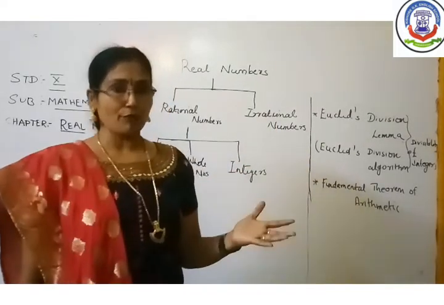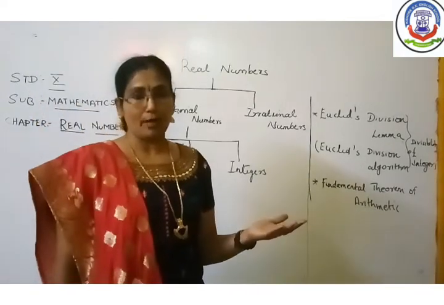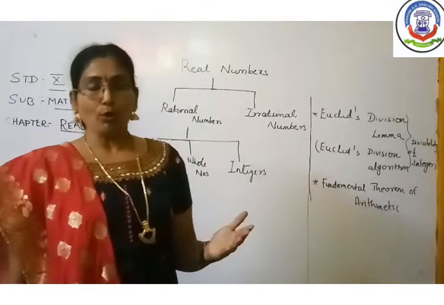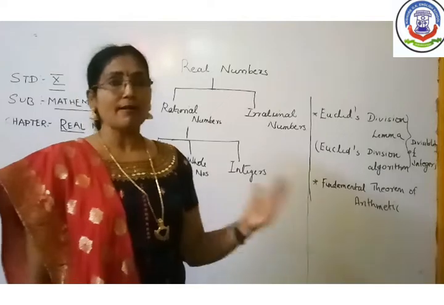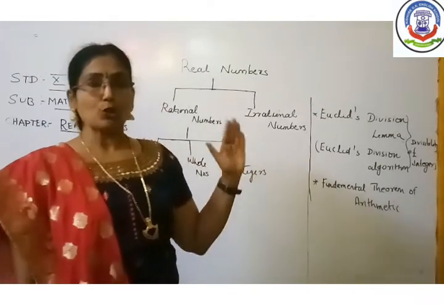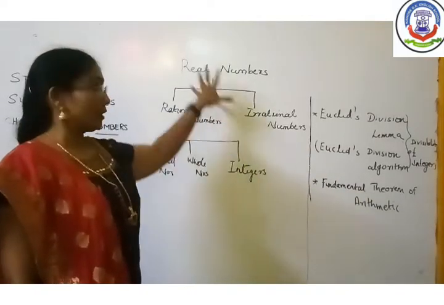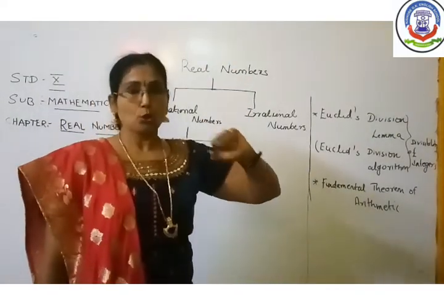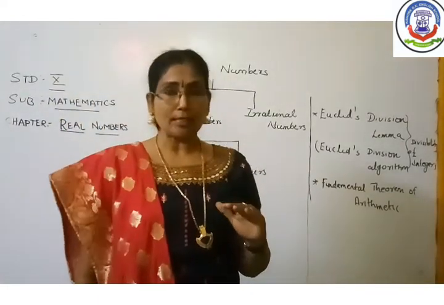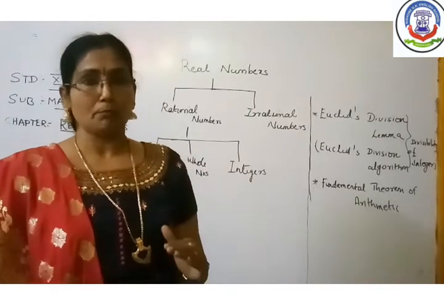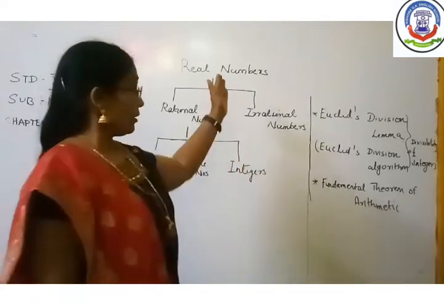Irrational numbers means which type of numbers? Those which do not have a perfect square root. That means root 2, root 3, root 5, root 7, etc. Also, numbers which have a non-terminating and non-recurring decimal expansion come under irrational numbers. These both kinds of numbers together constitute real numbers. So in our number system, we can say that real numbers are the universal set related to the numbers. All other numbers are subsets of these real numbers.